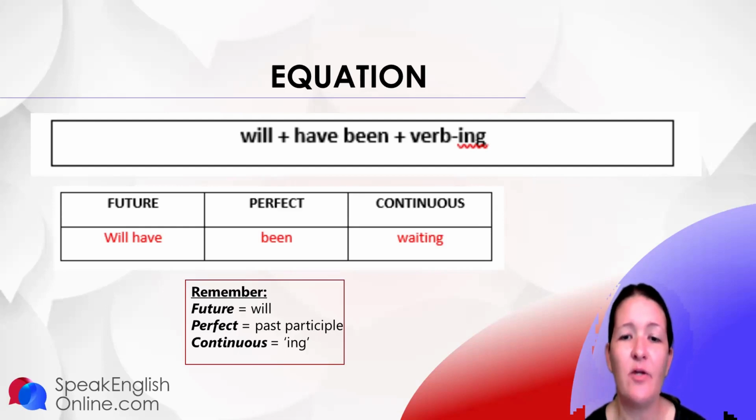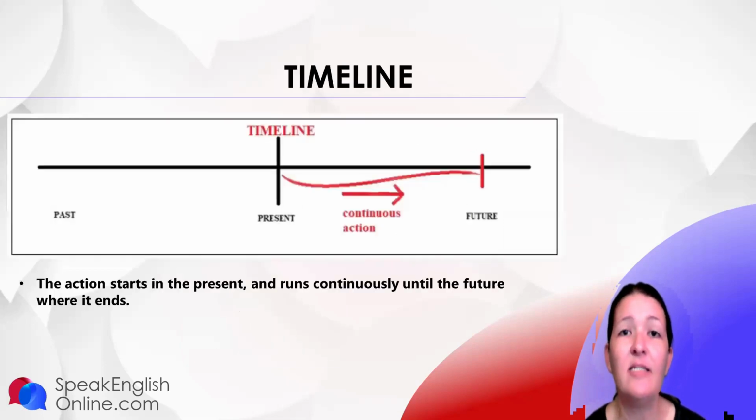Now that we understand the equation, let's take a look at the timeline. I've marked it in red on my timeline and you can see I've got the past, present, and future. In red, I show you that the future perfect continuous tense starts in the past and runs continuously into the future.